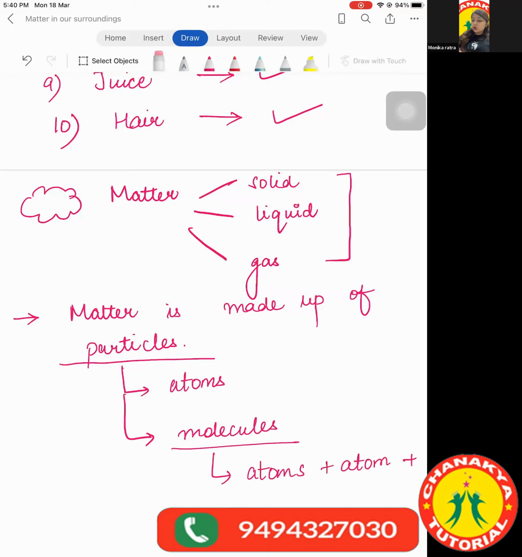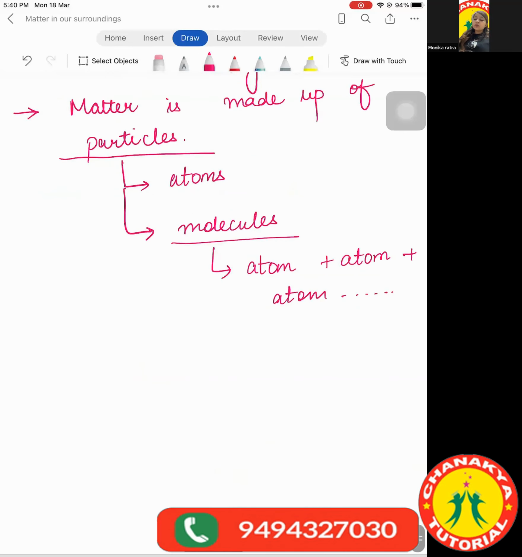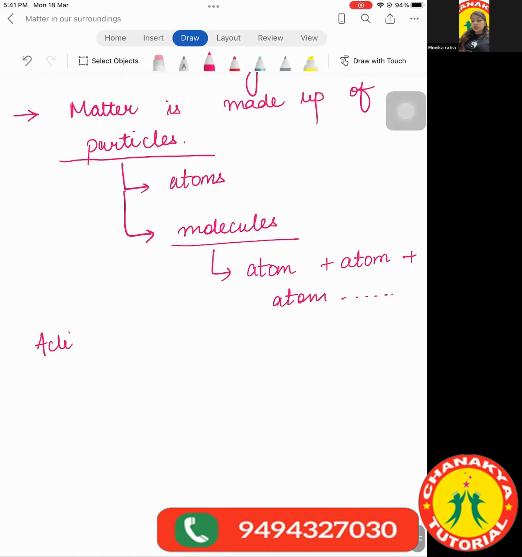When same or different atoms come together, they form molecules. Clear, everyone? So particles are what matter is made up of. How are we going to prove this? For this, we have an activity. I will first explain this activity, then we will see it, and then we will move further.